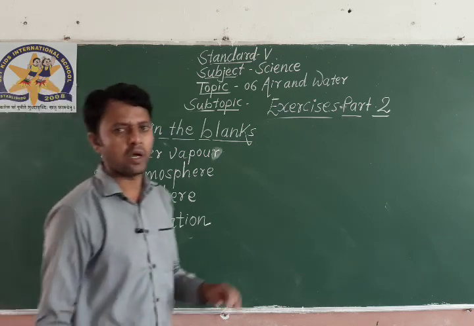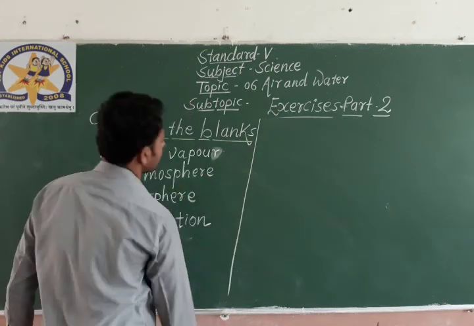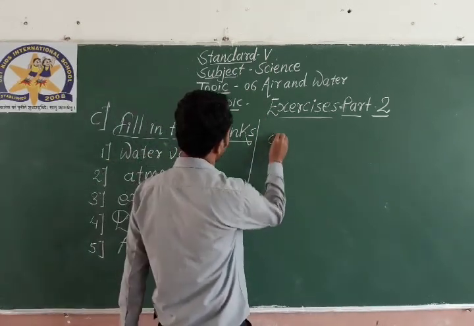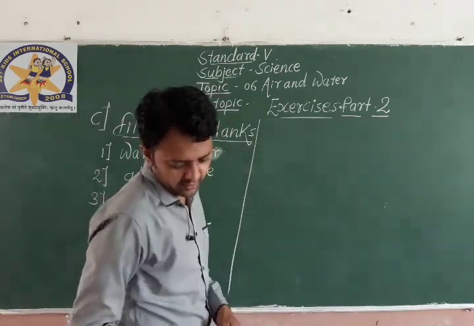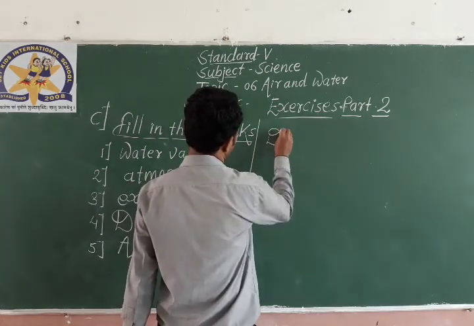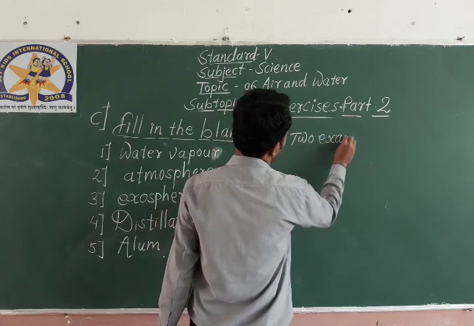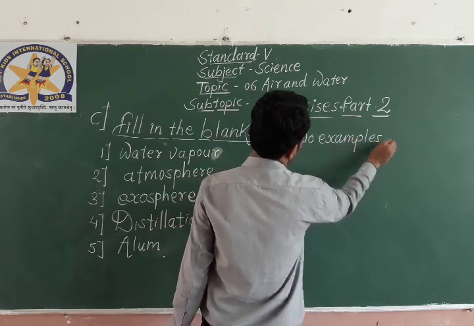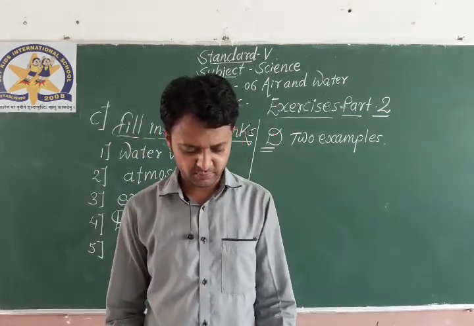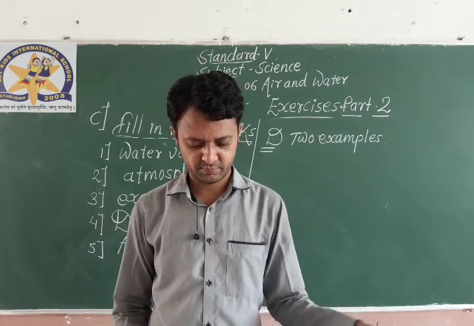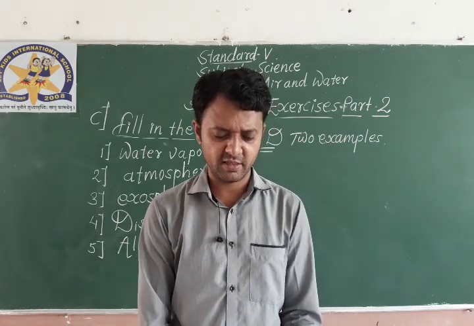Okay. So I'll divide this board into 2 parts. Now we'll discuss D, 2 examples. Give 2 examples. Question number D. First, properties of air. Properties of air, 2 examples, very easy.